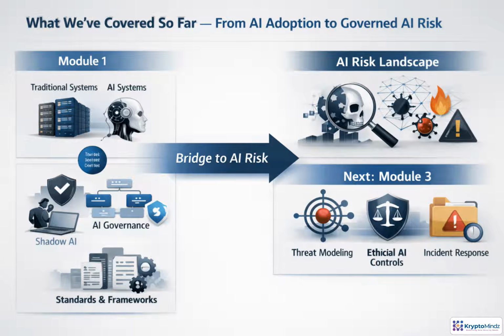So far, we've explored how AI changes enterprise systems, where adoption creates hidden risk, and how governance creates accountability. Now we turn that foundation into risk insight, preparing for threat modeling, ethical controls, and incident response.